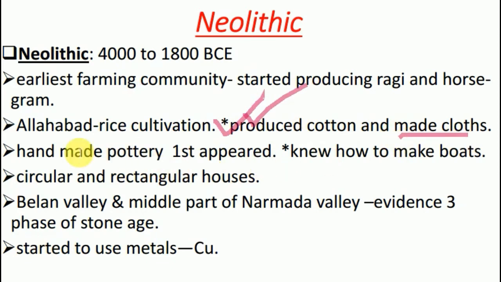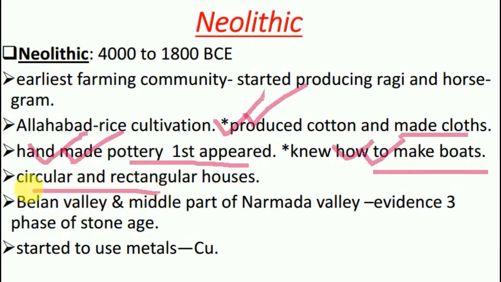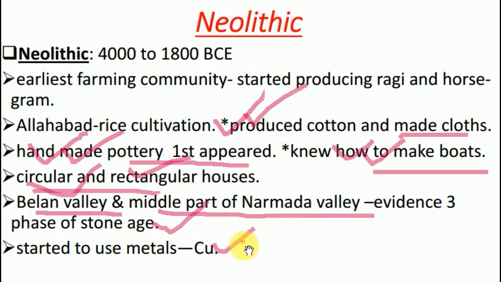It is very important that in this phase they also started handmade pottery. Handmade pottery first appeared in the Neolithic period, and they also possessed the skill of boat making. The houses they built were of circular and rectangular shape. We got the evidence of Neolithic culture from the Belan Valley and the middle part of the Narmada Valley. It also gives the evidence of three phases of the Stone Age: the Paleolithic culture, the Mesolithic culture and the Neolithic culture. In this phase they also started using metals, and copper was the first metal they used.